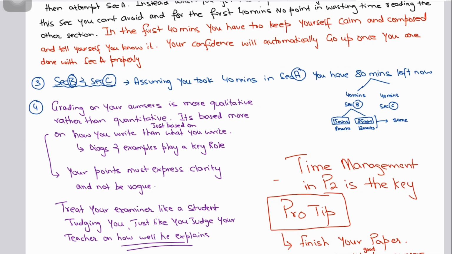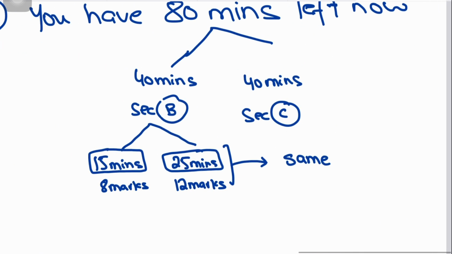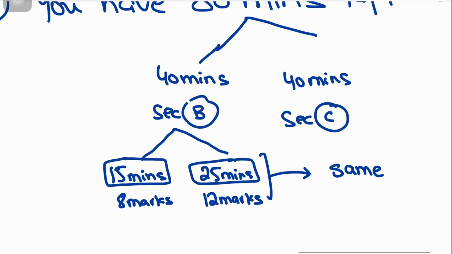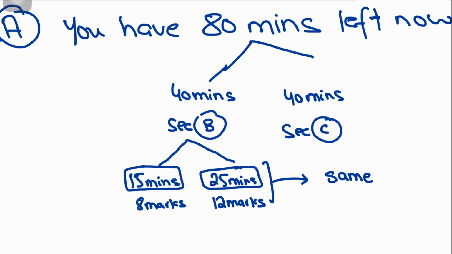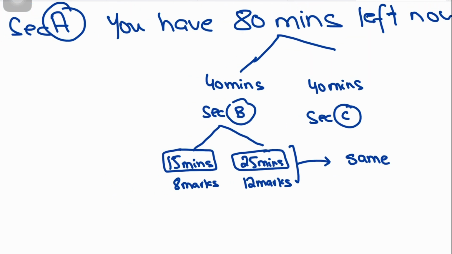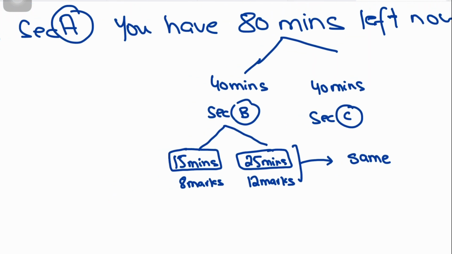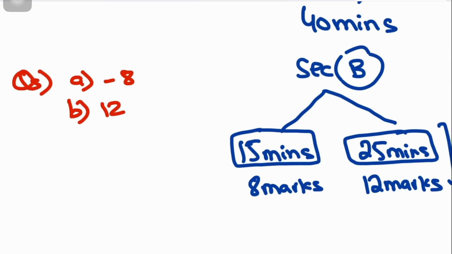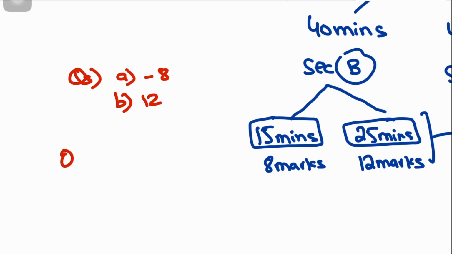Also, guys, remember the choice of questions. So let's say that you are faced with a dilemma or a very conflicting situation where in section B you have a question for part A, 8 marks, and then part B, 12 marks, and let's say the next question is also section B part A 8 marks, part B 12 marks, and the same would apply for section C as well.